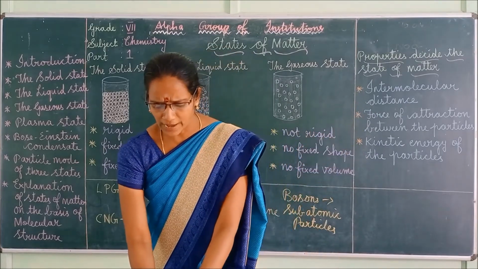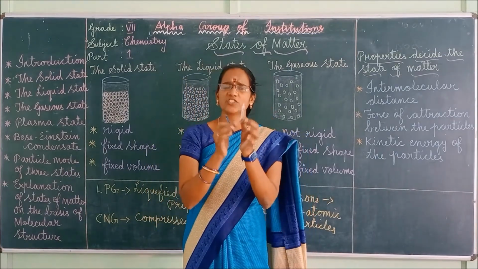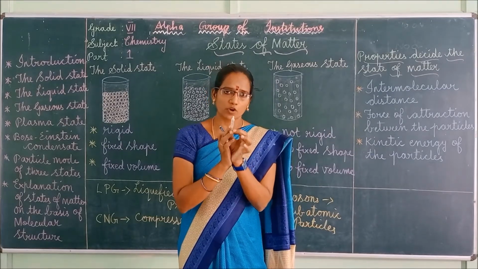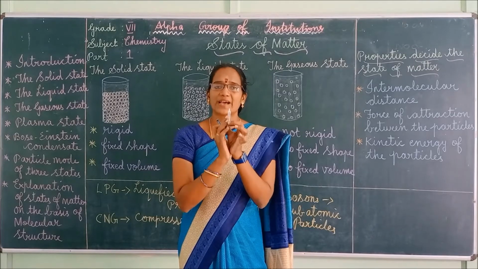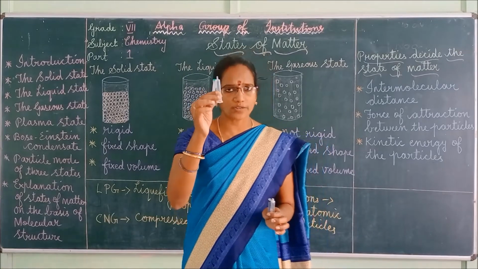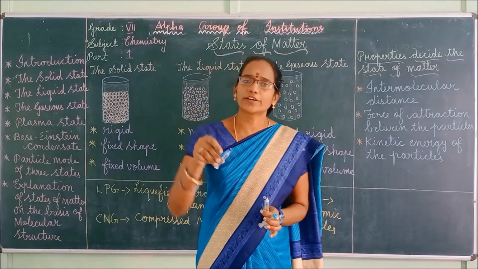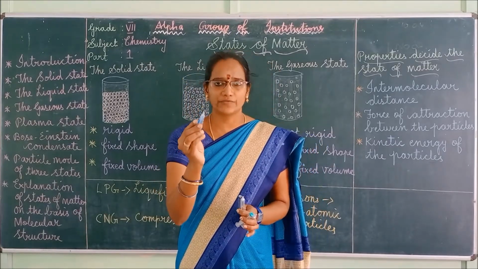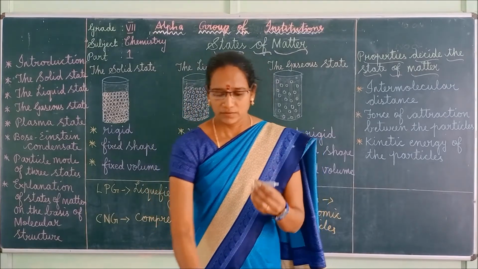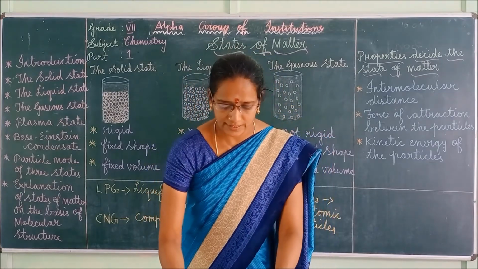Now what we have to do? In the first syringe we have to fill the chalk powder, and in the second syringe we have to fill water. The third syringe needs no filling because it is already filled with air, isn't it? Now the first syringe: I am going to fill the chalk powder in this syringe.